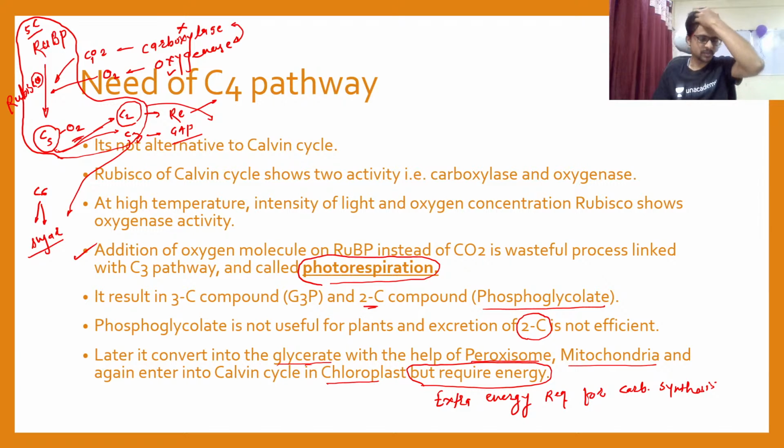Because the C2 compound synthesized in the chloroplast does not convert itself into glycerate in the chloroplast, but requires a set of enzymes present in the peroxisome and the mitochondria both. So this C2 compound, phosphoglycolate, is transported to the peroxisome, then the mitochondria, then again the peroxisome, and again into the chloroplast. So this requires a lot of energy.